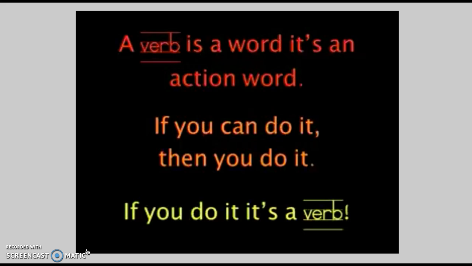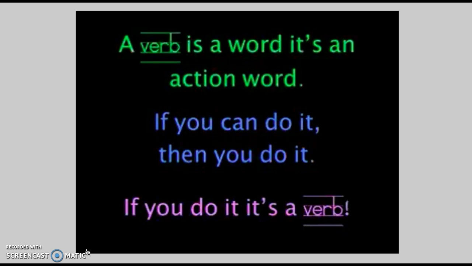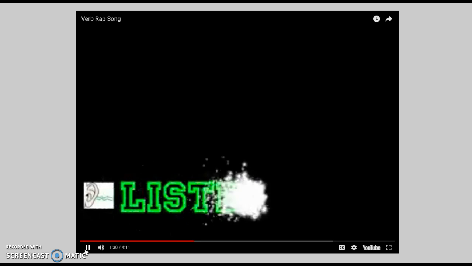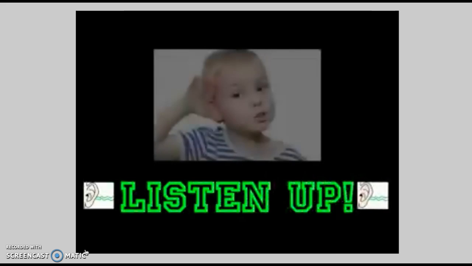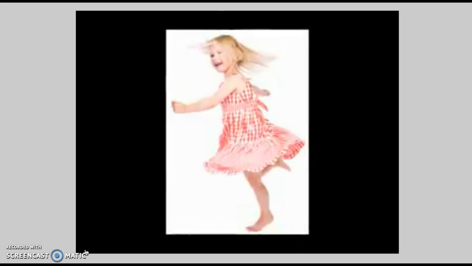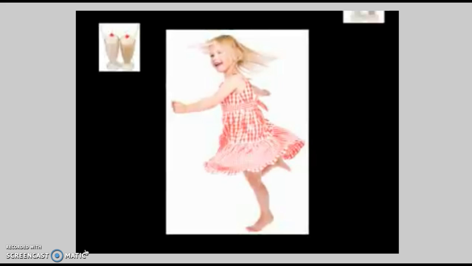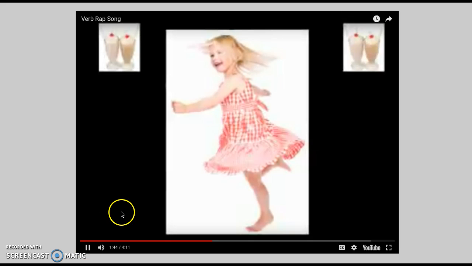A verb is a word, it's an action word. If you can do it, then you do it. If you do it, it's a verb. Listen up close, here's what we'll do. I'll say a verb and you say it too. Now when we're playing, when you say it, I want you to do it too. Okay, my verbalicious friends. The last verb that we're gonna do is shake.